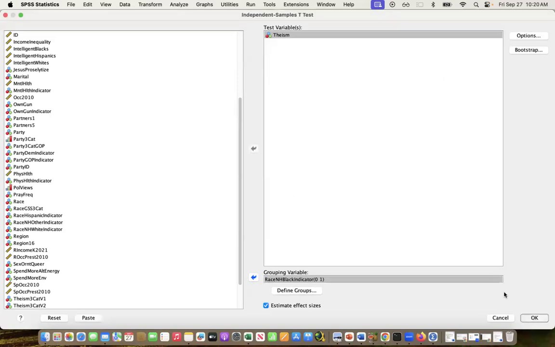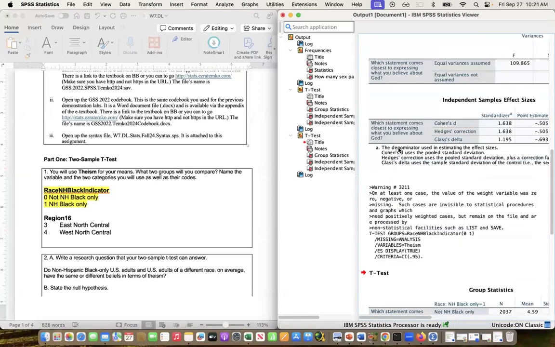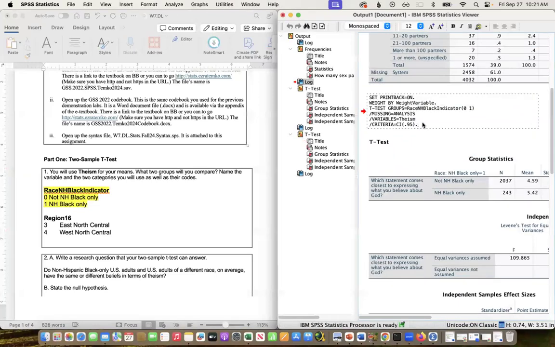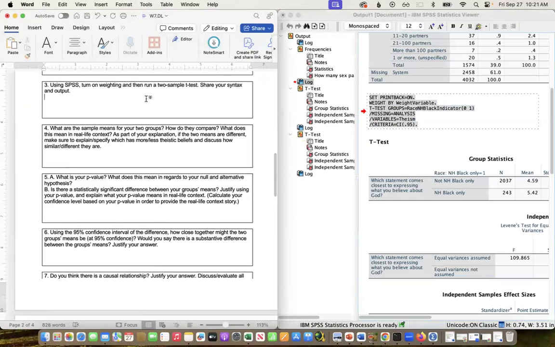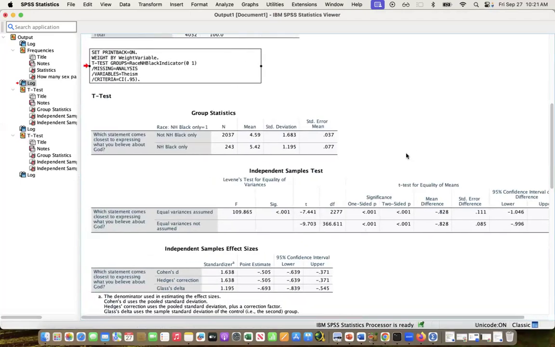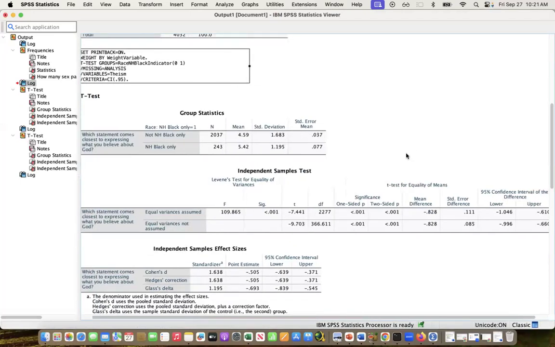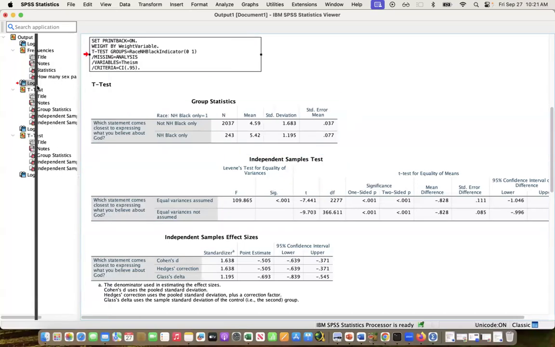Okay. So I'm going to take my syntax and put it in. And I'm going to take my output and put it in. Can't quite fit it. There we go.